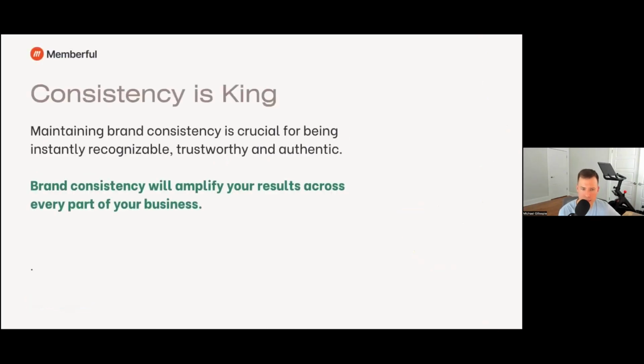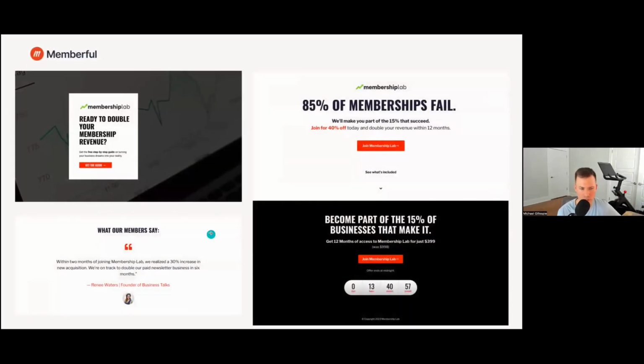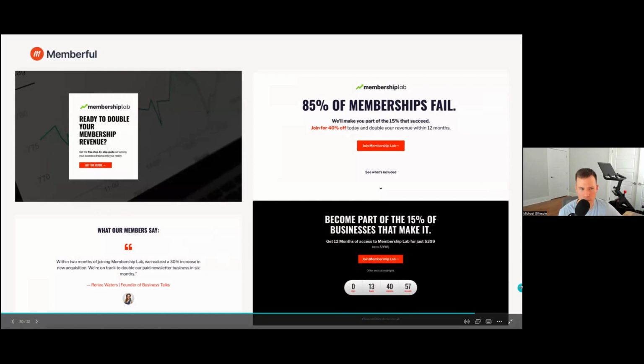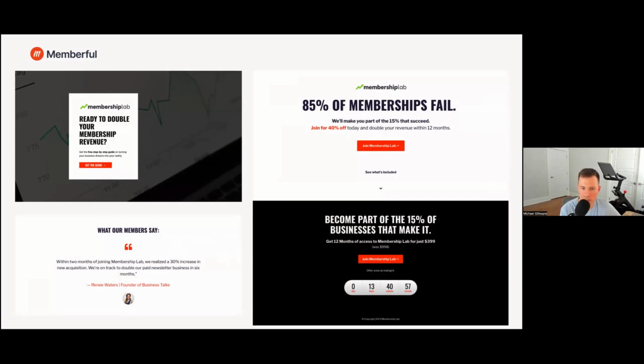What I mean by that is that being trustworthy, authentic, and recognizable are all things that are going to fall out of this when you implement it across your whole strategy: on the sales page, the landing page, the email, all of those parts. Those are going to be amplifiers of the results that you see. And just to wrap this all together, this is what it looks like. If I take core components of all of the pages that we looked at, you see instantly that they all feel the same. They all look the same. They clearly all go with the same brand. The copy is similar. So consistency needs to carry through every single touch point.